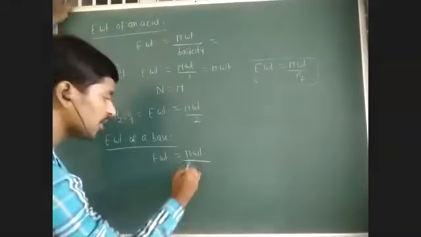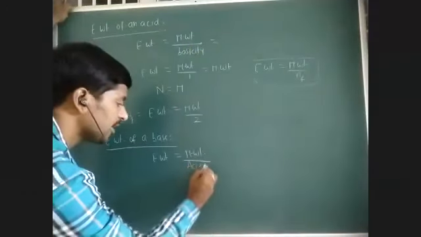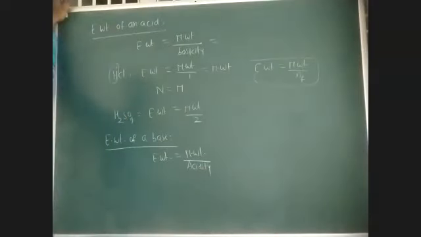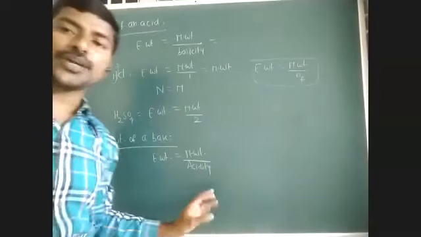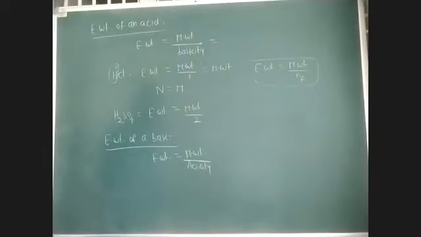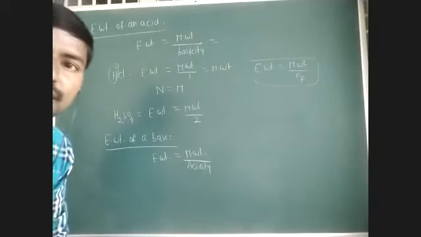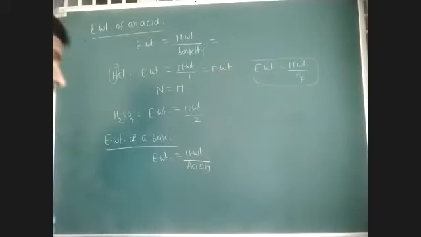General expression is n factor. In this case, n factor is called acidity. Equivalent weight is equal to molecular weight by acidity. Acidity means the number of replaceable OH minus ions.